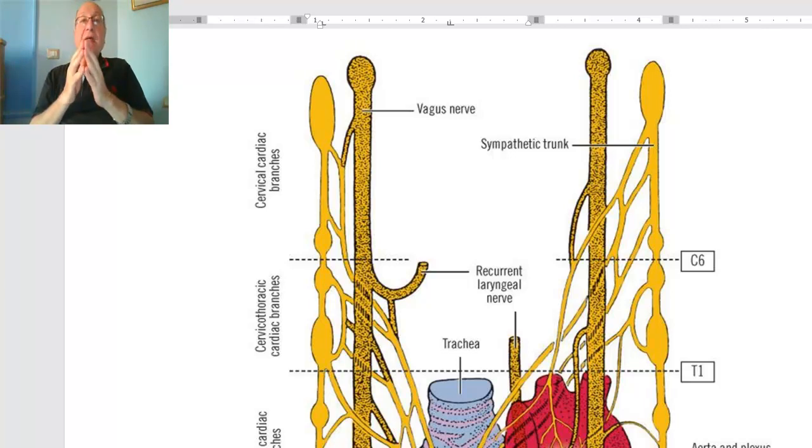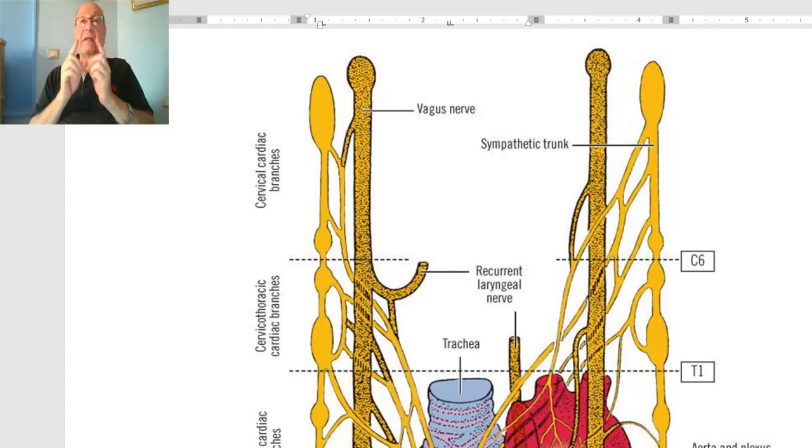The autonomic supply of the heart form cardiac plexuses, which contain also afferent sympathetic fibers, which convey pain sensation from the heart to the spinal cord.